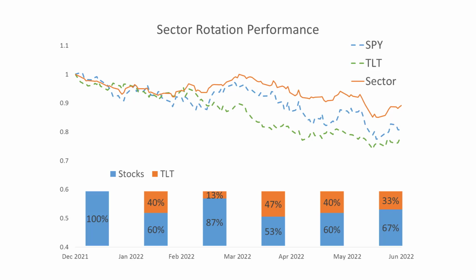Now, moving into the second quarter, sector rotation maintained a relatively high allocation to TLT. TLT dropped slightly less than SPY in Q2, so the higher allocation to TLT helped. The second thing that helped was in the sector allocation itself. Sector rotation allocated mostly to defensive sectors, and these sectors were more resilient during the stock market drawdown in the second quarter. Overall, sector rotation did better than SPY for the first half.